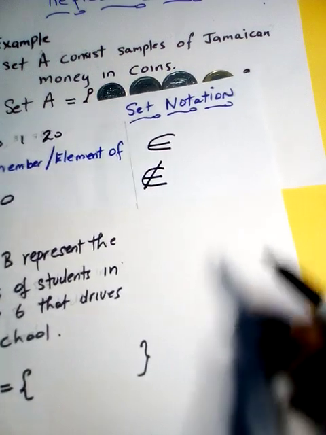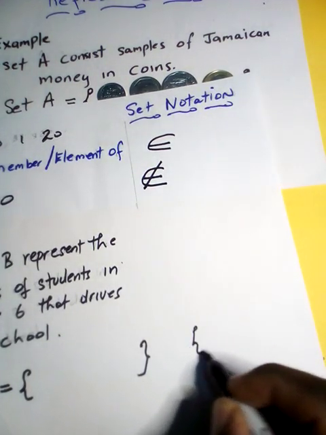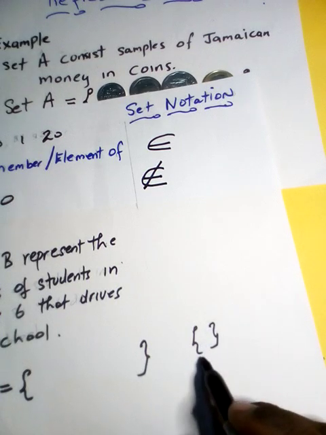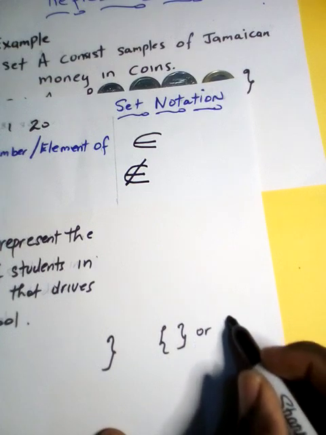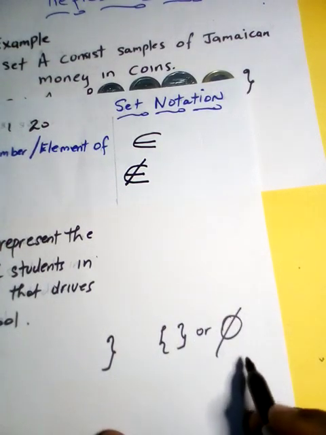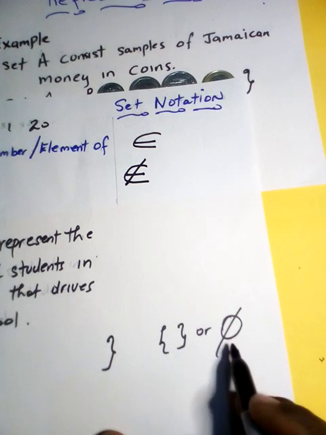Now if we want to represent it as a notation using symbols, we can use this symbol to represent empty set, or we can use this symbol. Another word for symbol in math is notation.